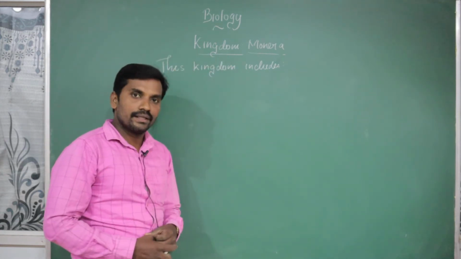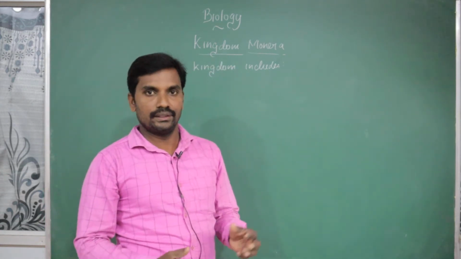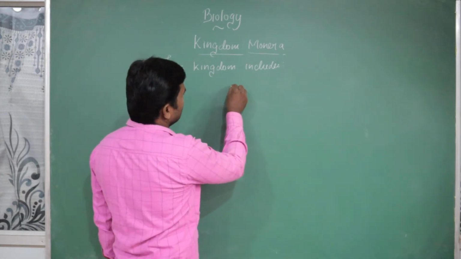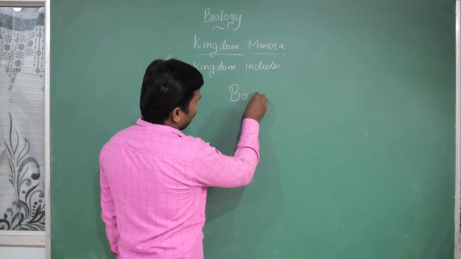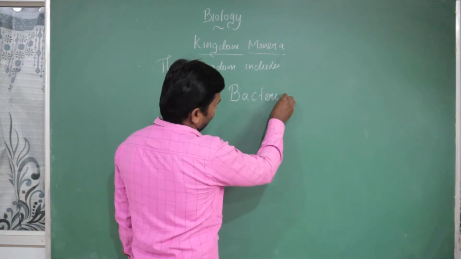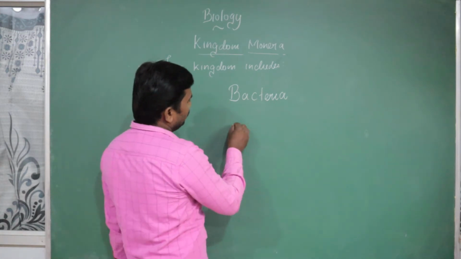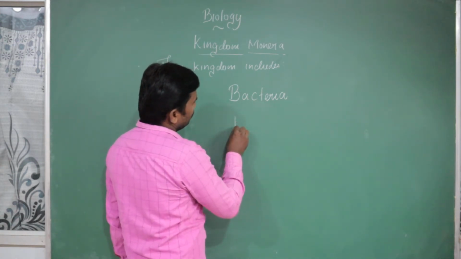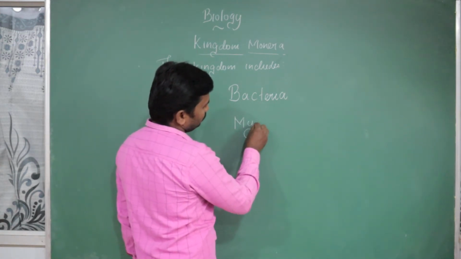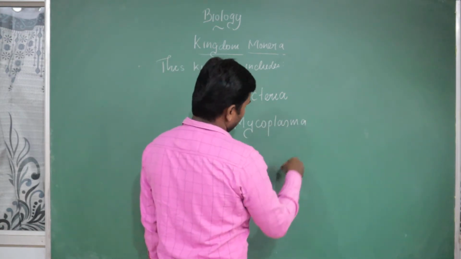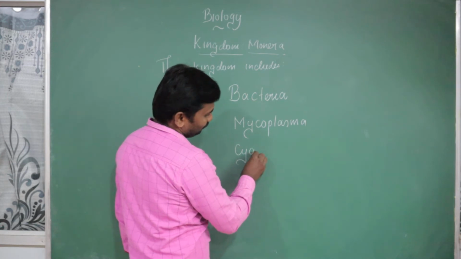The kingdom Monera mainly comprises the first organism, bacteria. Bacteria belong to kingdom Monera. The next one, mycoplasma, then cyanobacteria.